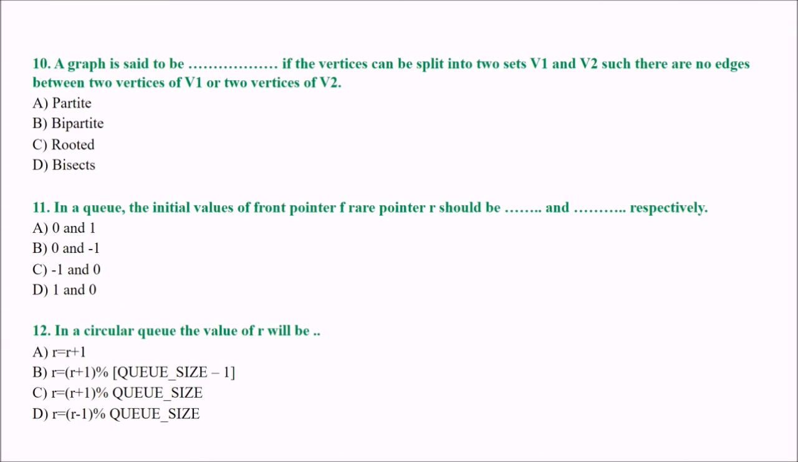Next, a graph is said to be dash if the vertices can be split into two sets of vertices, V1 and V2, such that there are no edges between two vertices of V1 or between two vertices of V2. So what can be the answer? These are the options for you. The answer is bipartite. A graph is said to be bipartite if the vertices can be split into two vertex sets V1 and V2 such that there are no edges between two vertices of V1 or two vertices of V2.